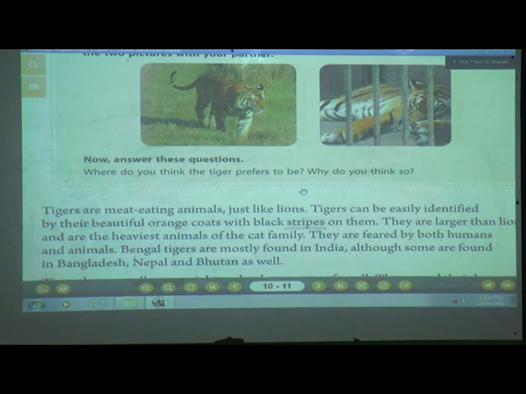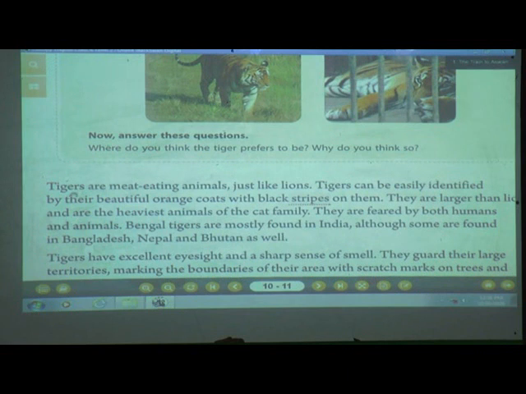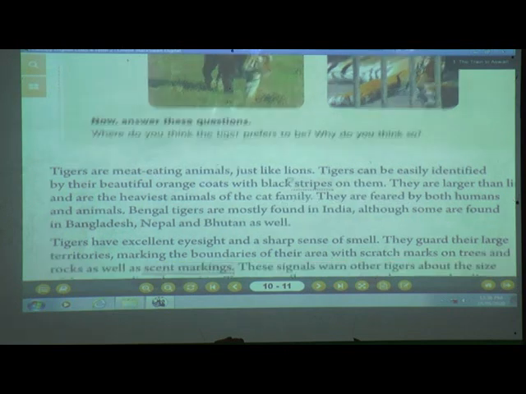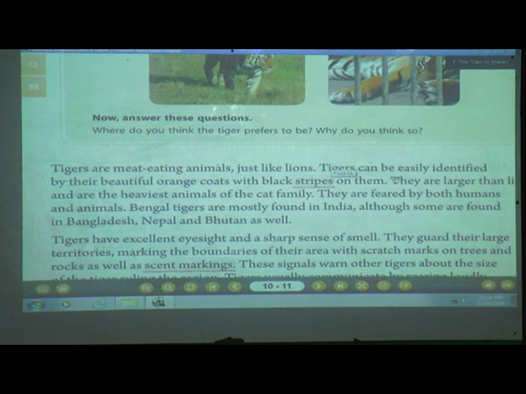Are you ready, students? Yes, you have to open your canopy book, page number 8. Only open and keep it, but you have to observe on the screen. Ready? Yes, lesson number 2, tigers. Tigers are meat-eating animals just like lions. Here in the first line it says that tigers are what? Yes, they are meat-eating animals. As you have learned in science, meat-eating animals means carnivorous animals. So they are just like lions. It means they don't eat grass or any green vegetables or green things.